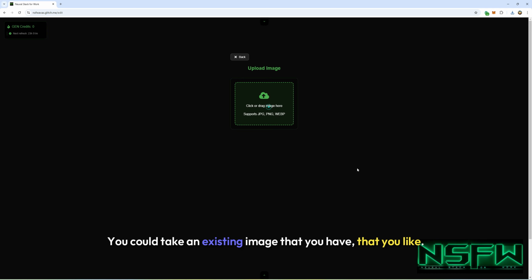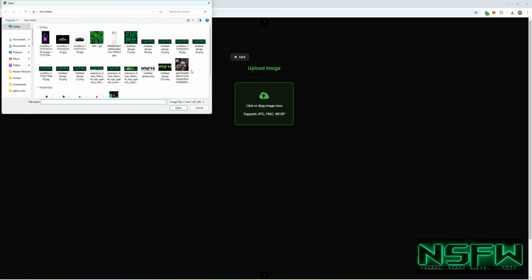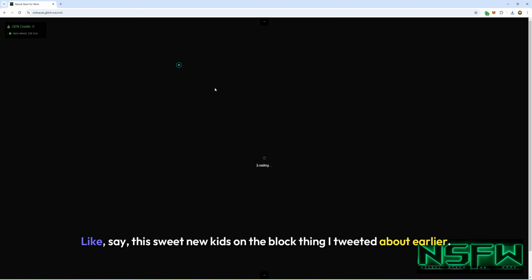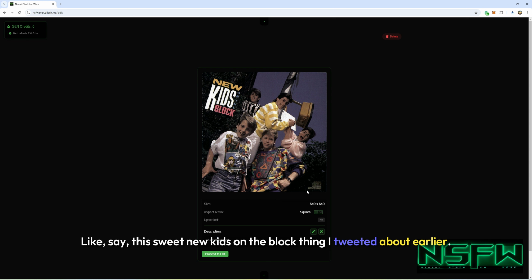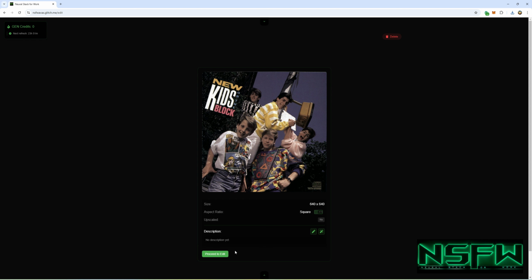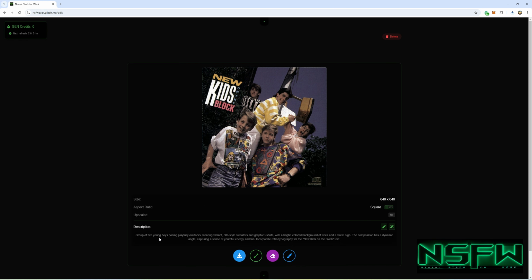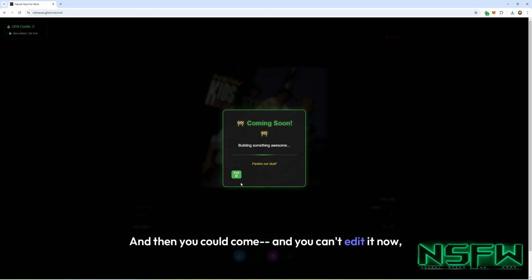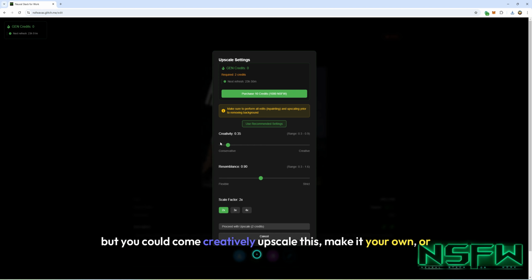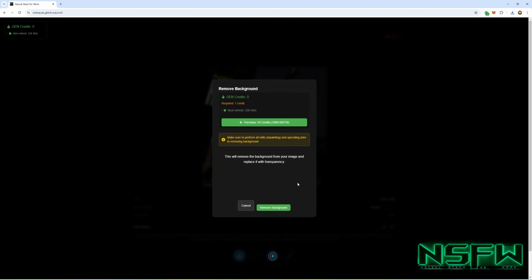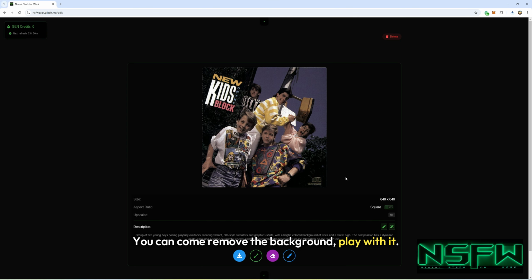But you don't even have to go from a generated image. You could take an existing image that you have that you like, say this sweet New Kids on the Block thing I tweeted about earlier. And you could go get a description of that. A group of 5 young boys play father. New Kids on the Block text. And then you can't edit it now, but you could come creatively upscale this, make it your own, or you could come remove the background, play with it.